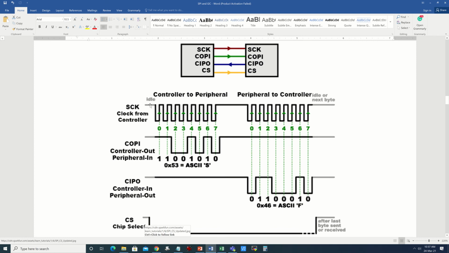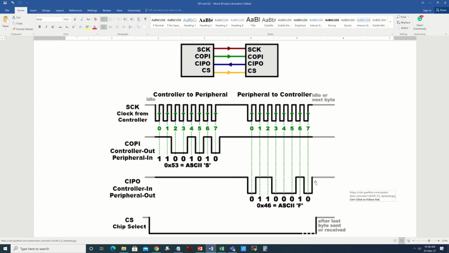Before SCK even starts to clock, you should turn the chip select signal into logic 0 state, which enables the peripheral. Once you enable the peripheral, give a little gap. If you extend this line in time, it will come somewhere over here. After you apply chip select at this time point, then you start giving your clock signals. With clock signals, you can first send that ASCII character of 53, or any other ASCII character, and later on you can also get a response code from the peripheral device to the microcontroller.